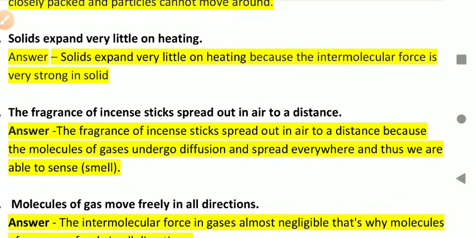The fragrance of incense sticks spreads out in air to a distance. Answer: the fragrance of incense sticks spreads out in air to a distance because the molecules of gases undergo diffusion and spread everywhere, and thus we are able to sense the smell.